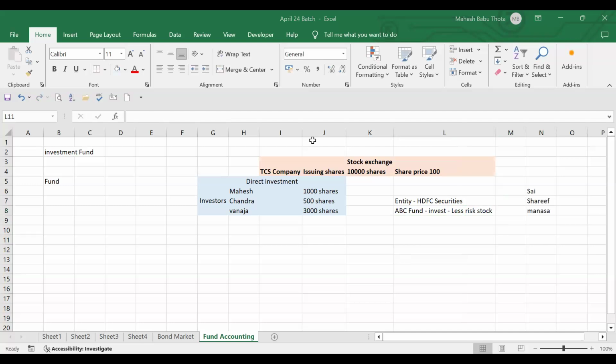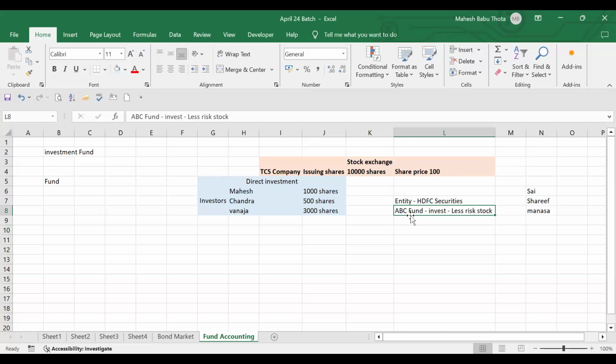They are investing on our behalf into less risky funds, not even risky funds. So the objective is to invest in less risk stocks. It can be equity, debt, whatever it is. We'll talk about it later. We know which is risky and which is not risky, right? But they are saying that we are going to invest in less risk stocks.